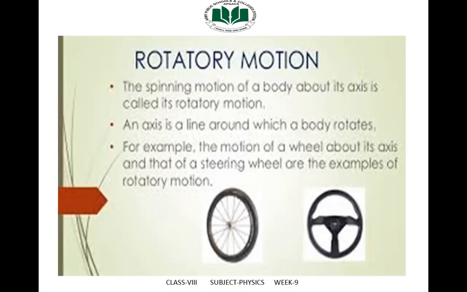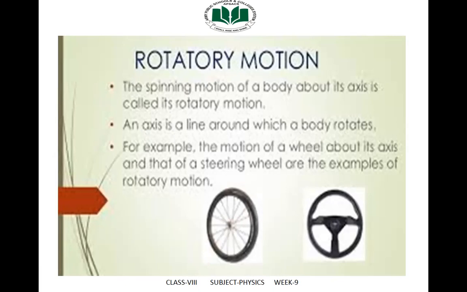In circular motion, the point about which a body goes around is outside the body. In rotatory motion, the line around which a body moves is passing through the body itself. The definition is that the spinning motion of a body about its axis is called its rotatory motion.